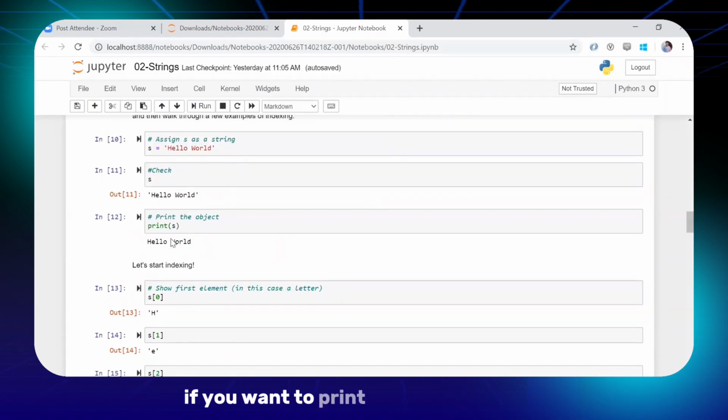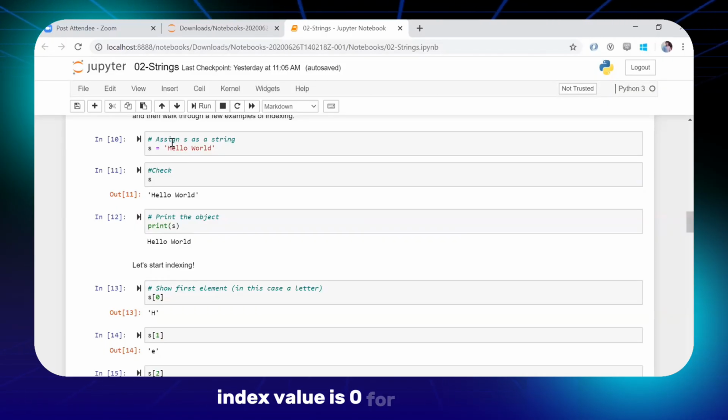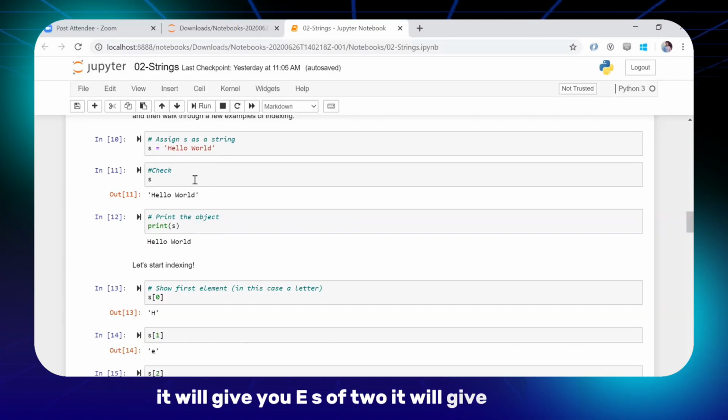If you want to print a specific character, you will be using s of 0, whatever the index value is. For h, the index value is 0. For e, it is 1. For l, it is 2. For again l, it is 3. So if you print s of 0, it will give you h. s of 1 will give you e. s of 2 will give you l.